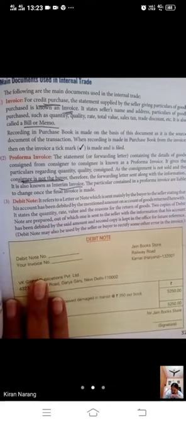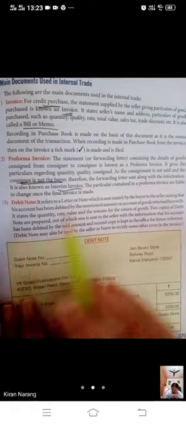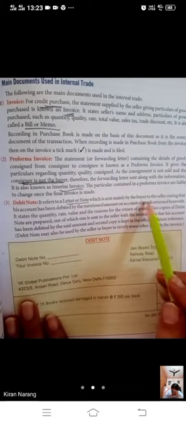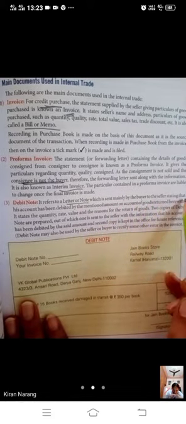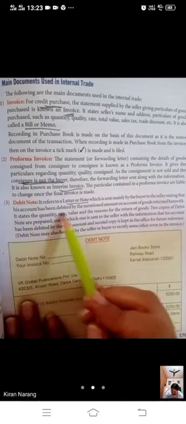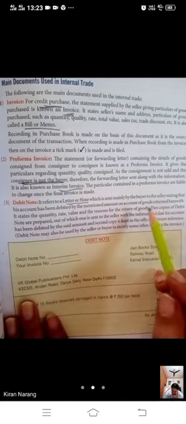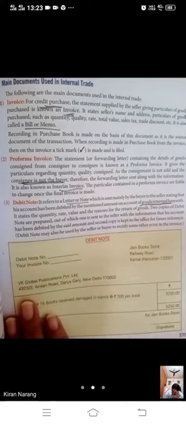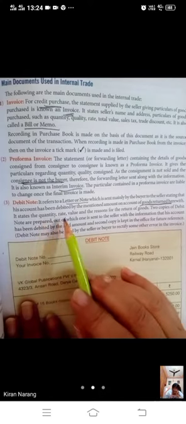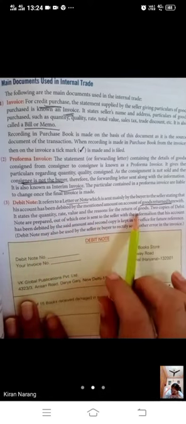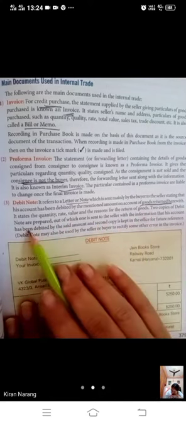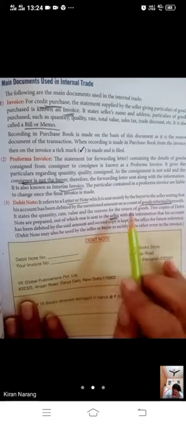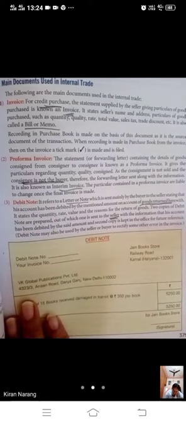So what is a debit note? We have already done it in accountancy. It refers to a letter or note which is sent mainly by the buyer to the seller stating that his account has been debited by the mentioned amount on account of goods returned. It states the quantity, rate, value, and reason for returning the goods. Two copies of the debit note are prepared, out of which one is sent to the seller. But this is made in case of purchase return.